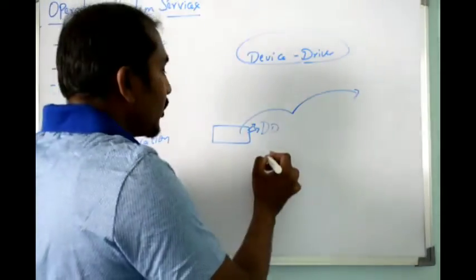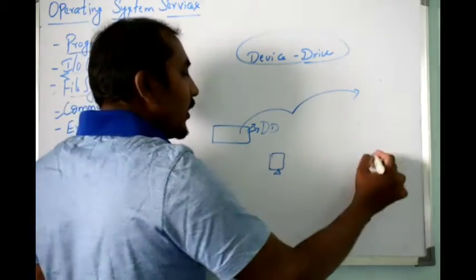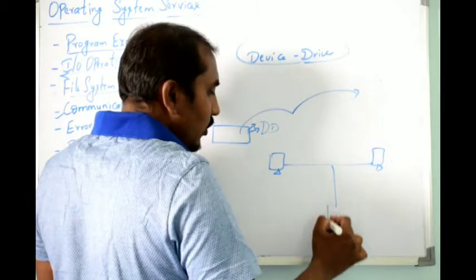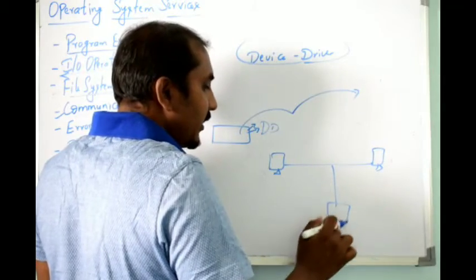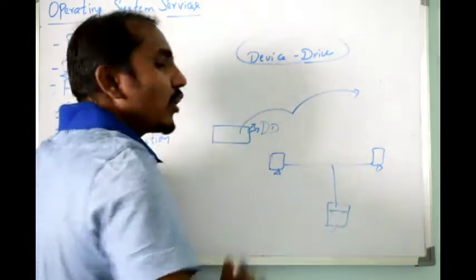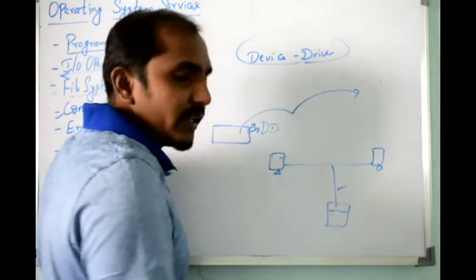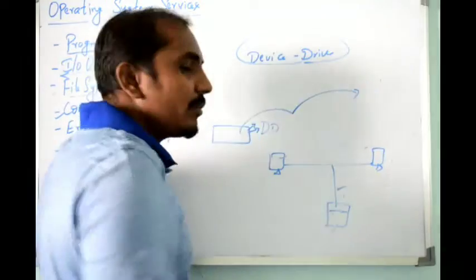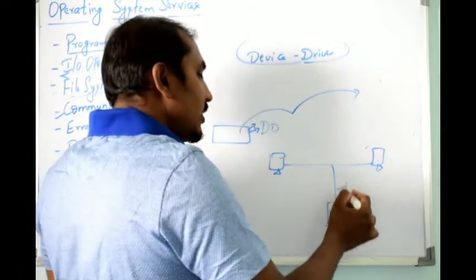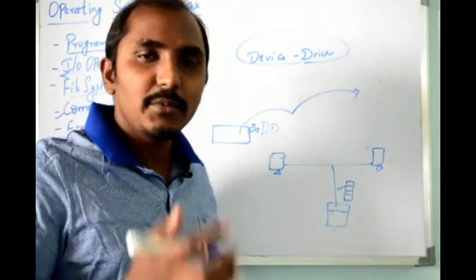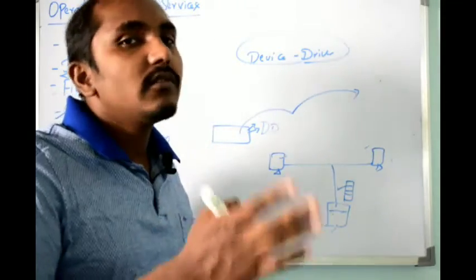Suppose I have two computers, computer 1 and computer 2. These two computers are connected to a common printer. In that case also, if computer 1 has given some files for printing, and computer 2 has given some files for printing, these files will be stored in a queue. We have studied in data structures, it will be stored in the queue, that is first in, first out.